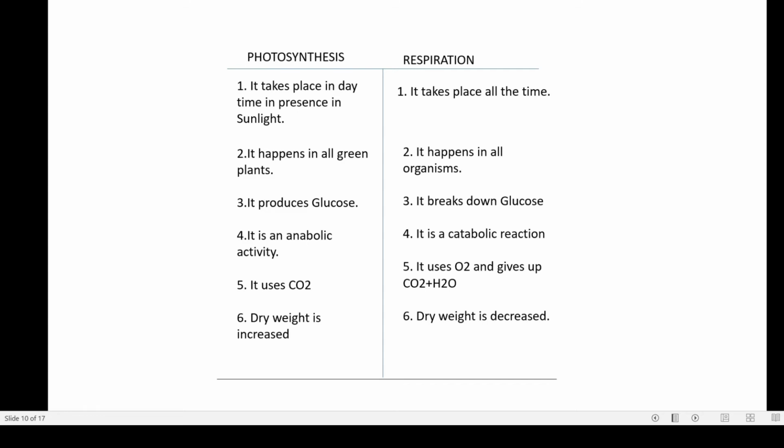Photosynthesis uses carbon dioxide, whereas in case of respiration, oxygen is used up. The dry weight is increased in case of photosynthesis, so this is another typical thing of anabolic activities, whereas in case of respiration the dry weight is decreased, so this is another typical scenario of catabolic activities.